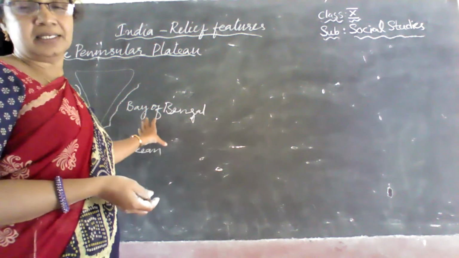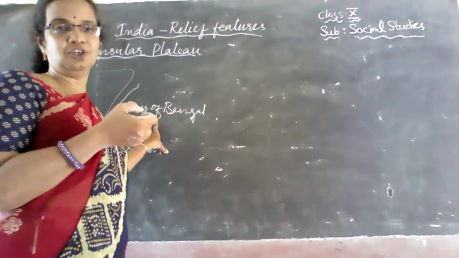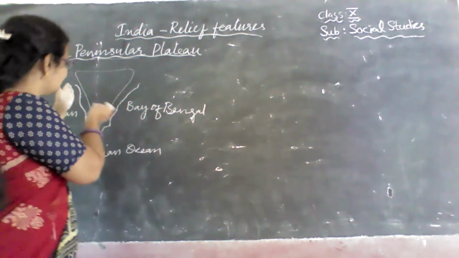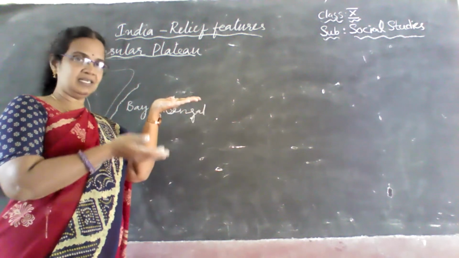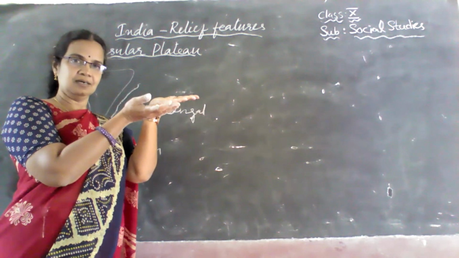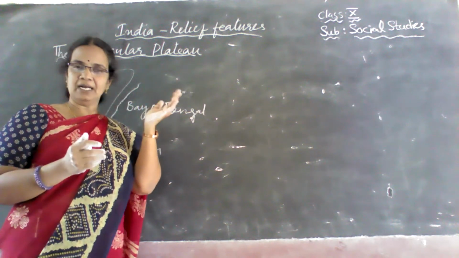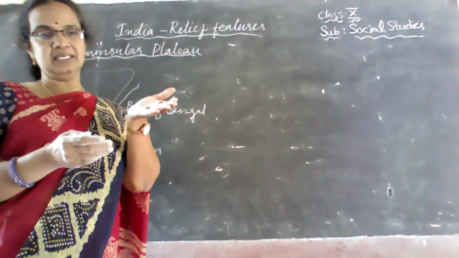One very noteworthy feature of the Peninsular Plateau is that it is slightly tilted towards the eastern side. That means the west is elevated and the east is lower in elevation, and that is why we say it is slightly tilted towards the east.